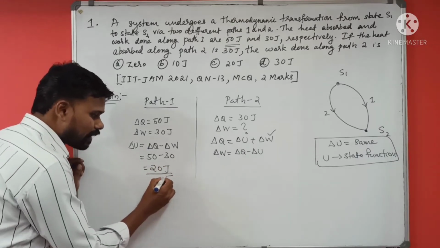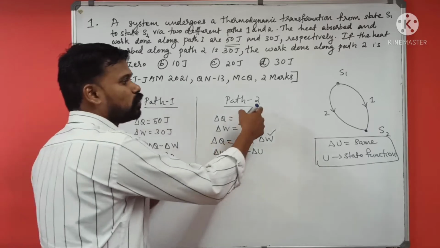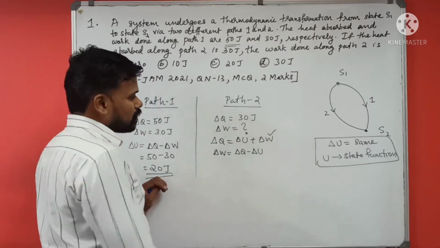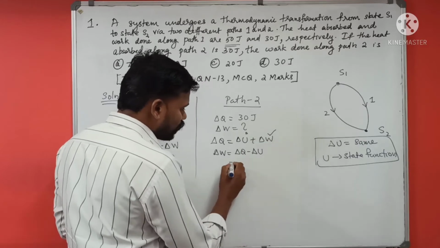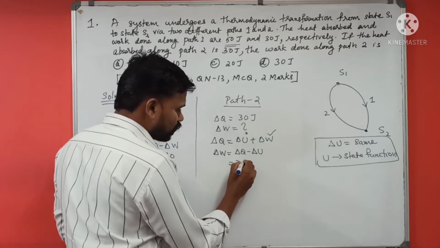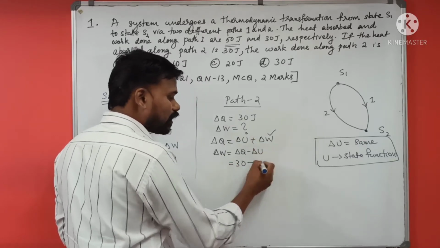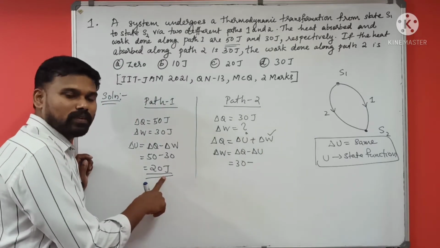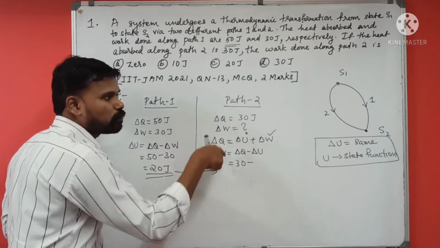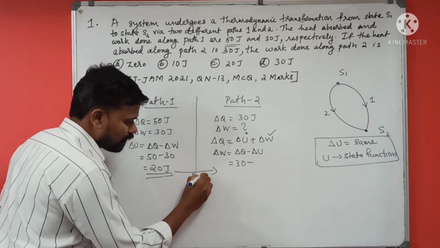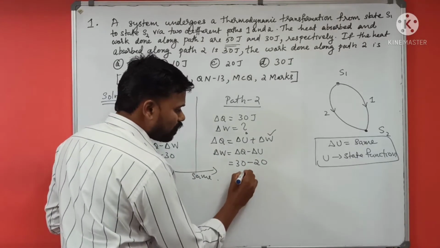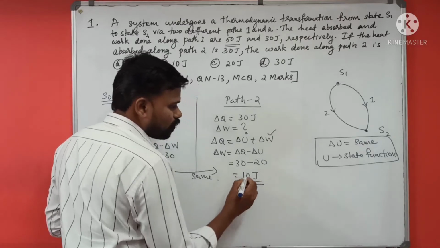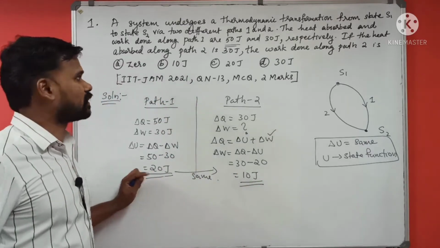And this change in internal energy is the same for path 2 also. Here delta Q is 30 minus delta W, so I will substitute this 20 here, and I will get 10 joule. Okay, 10 joule is the answer.